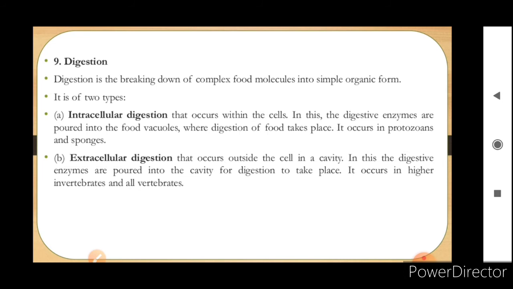Okay, now this I will explain in a way. You have seen the structure of the amoeba, and in an amoeba a food vacuole is present. So there is a presence of a particular vacuole in the cell itself, and the digestive enzymes are present inside that. So when the food is engulfed, it will be digested in the vacuole itself. While when we talk about extracellular digestion, okay, we are having our digestive system. So mostly the digestion occurs in the stomach and small intestine. So it is a cavity. Okay, cells are there, but there is a cavity, a hollow space where the digestion will occur. Okay, so this is extracellular digestion.